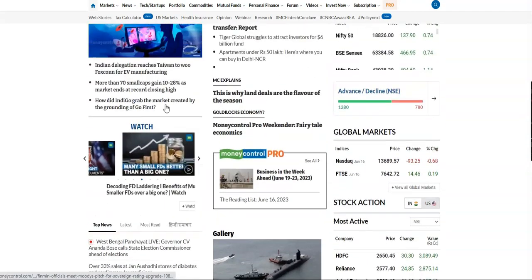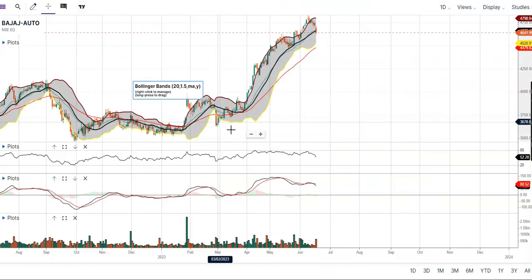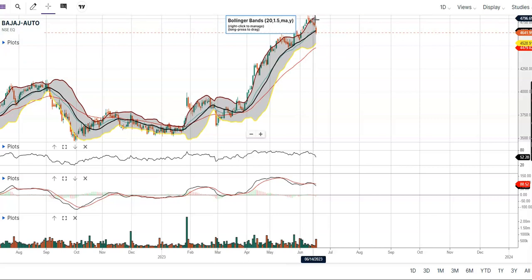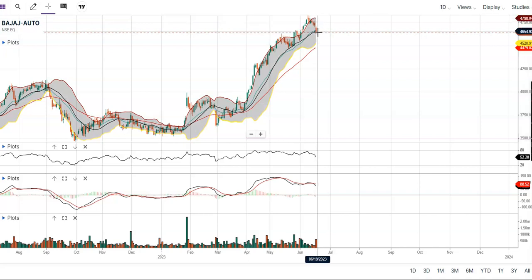Now if we look into the chart of this company, we find that it had moved away from the top of the Bollinger Band, which is the 20-day moving average, with the standard deviation kept at 1.5, and it has moved till the middle of the Bollinger Bands.